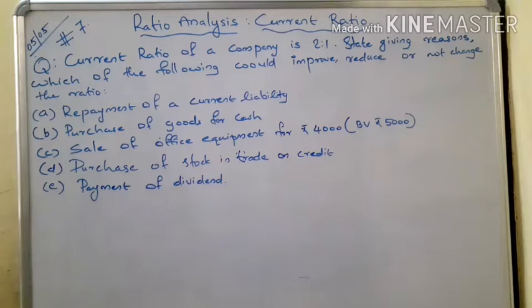So this question: the current ratio of a company is 2:1. State, giving reasons, which of the following would improve, reduce or not change the ratio. Some business situations are given in the question. Based on these situations, you have to say how the current ratio of the company would improve, reduce or not change, and you also have to write the reason.